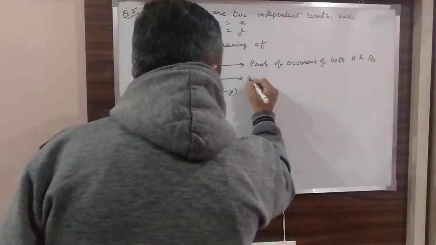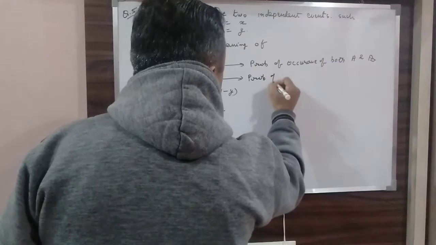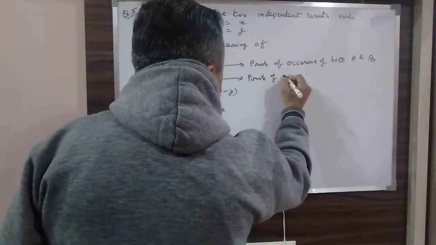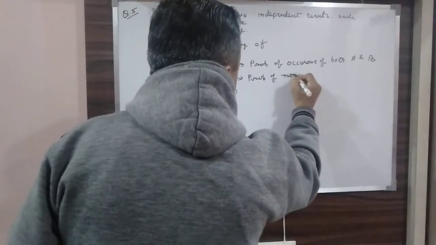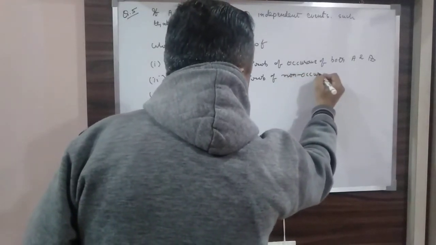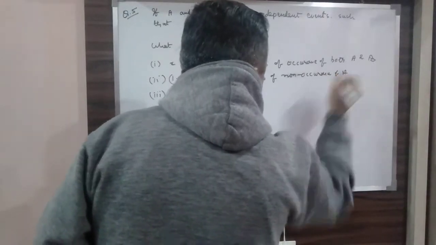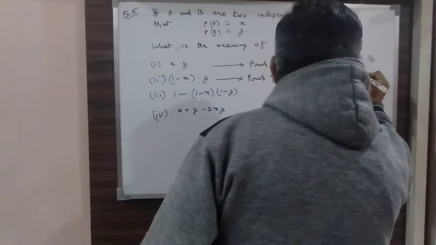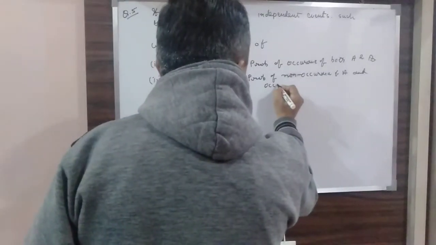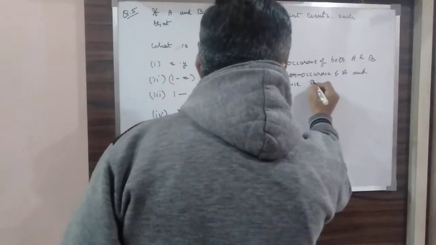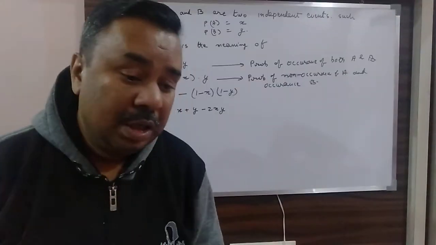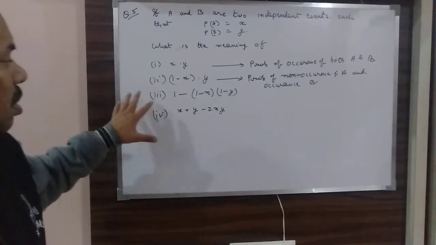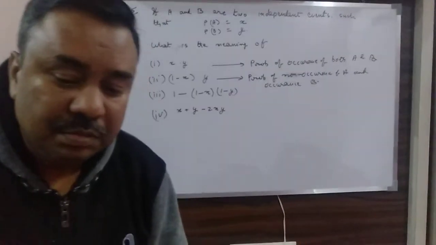This is the probability of non-occurrence of A and occurrence of B. That means A is not occurring, but B is occurring. This is one condition.